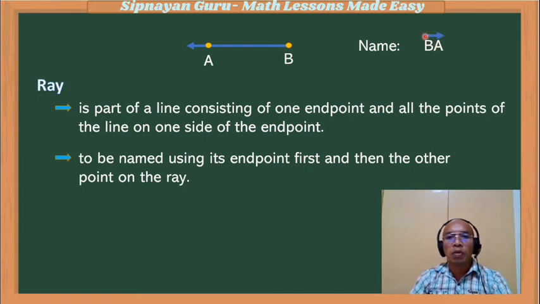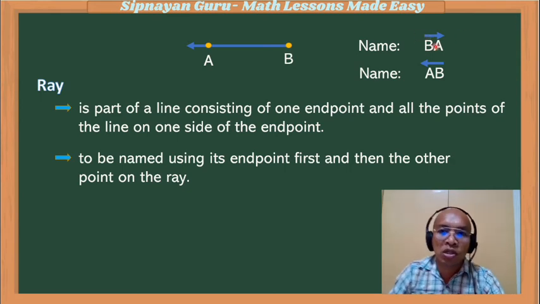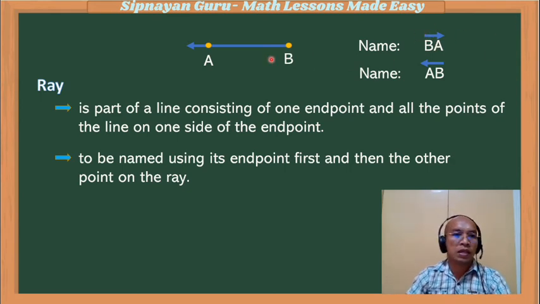Again, the direction of the arrow is leading towards the right. Is it possible to reverse the arrow? Yes, it can be. However, again, it will always start with the endpoint. So if we reverse the arrow, this would be here, because the tail of the arrow represents the endpoint of the ray. What if the ray is drawn this way, diagonally? In writing the name, it is still ray BA, and the arrow is still horizontally drawn going to the right.